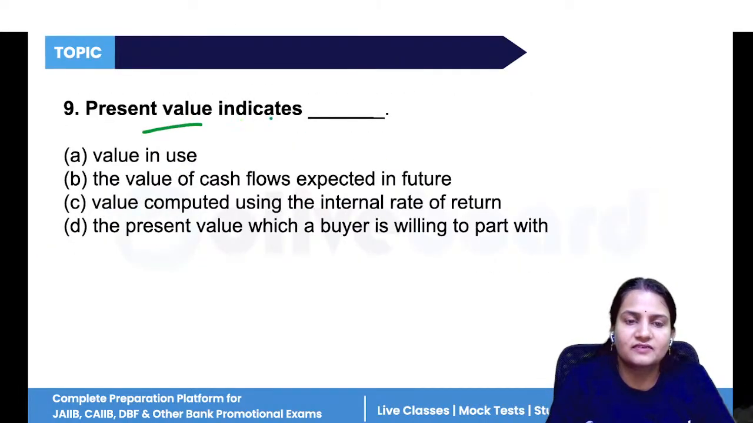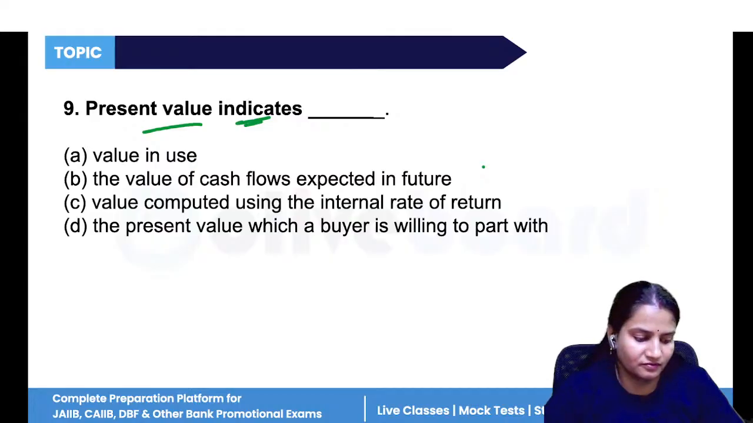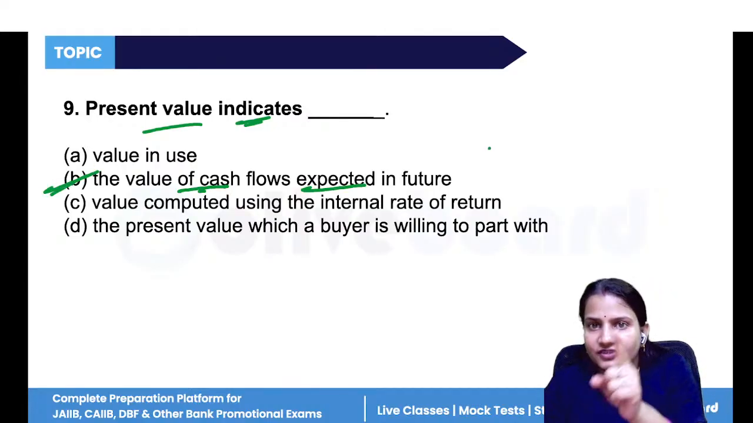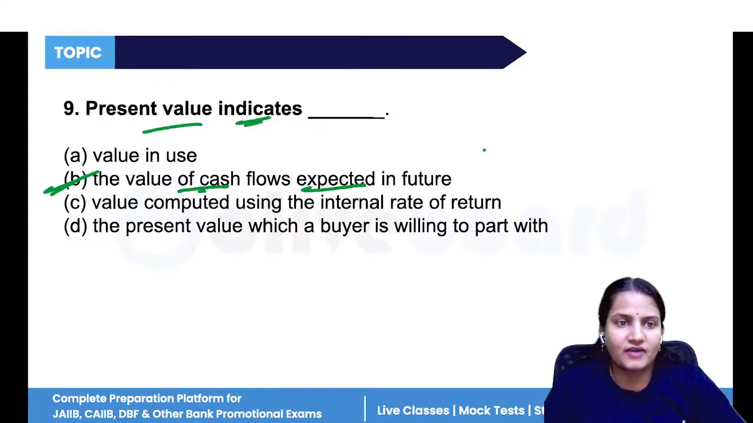Now, what does present value indicate? So present value is what? Value in use, the value of cash flows expected in future. So present value means the value which you are receiving in future, what is the value in today's term? What is the value in present term? That is present value.